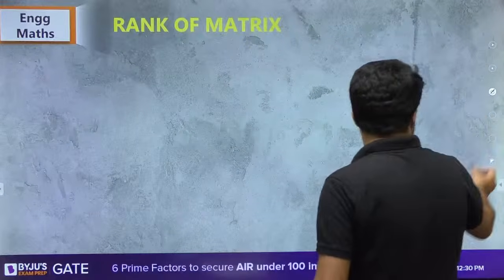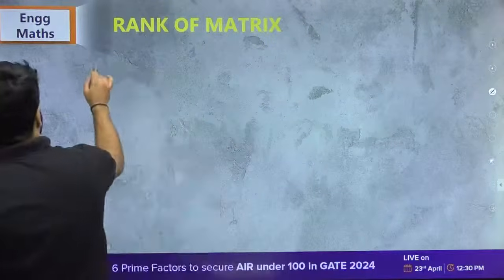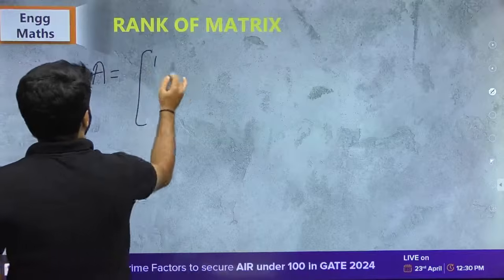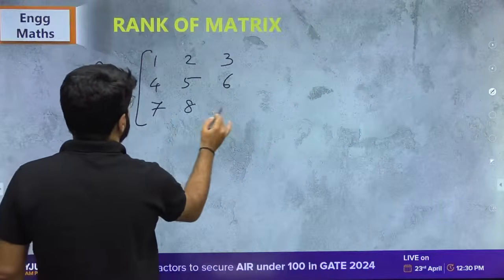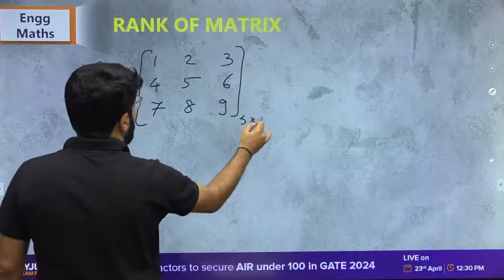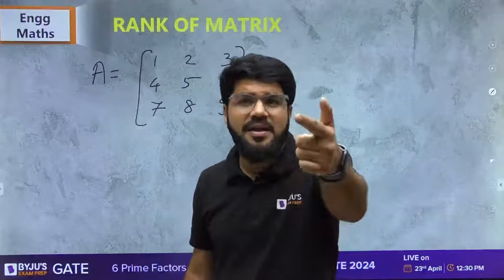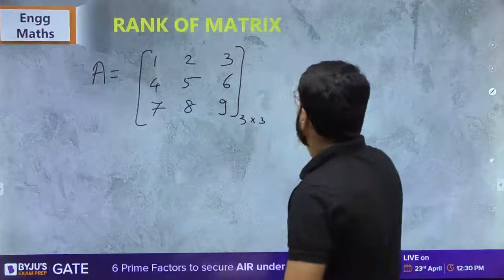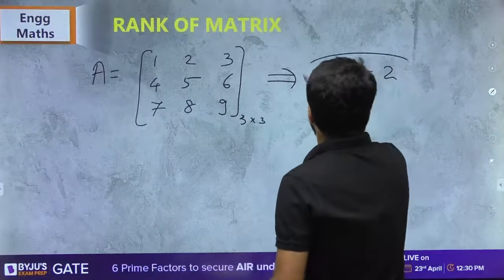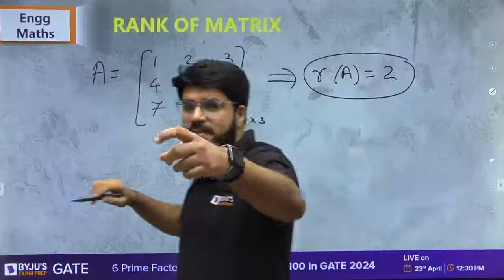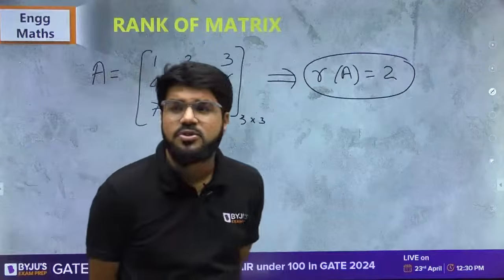Now, let me take one more example explaining the same point, and that is the same matrix we discussed in the beginning: 1, 2, 3, 4, 5, 6, 7, 8, 9, a 3 cross 3 matrix with which I started the concept. Everybody recall, we have calculated that the rank of this matrix is already 2. You can go back to the video and check. I have already explained why the rank of this matrix is 2.